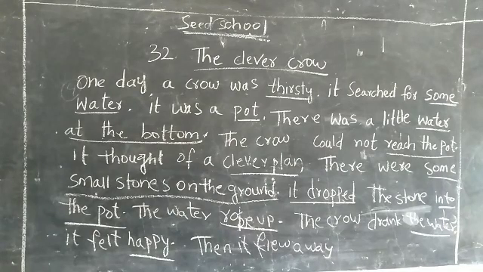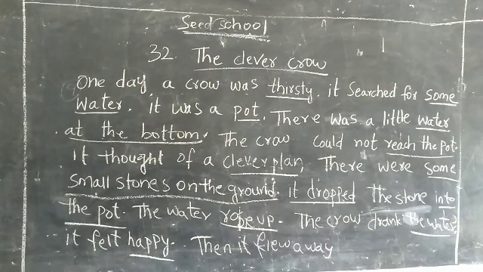Understood, children? One day a crow was thirsty. It searched for some water. It was a pot. There was a little water at the bottom. The crow could not reach the pot. It thought of a clever plan. There were some small stones on the ground. It dropped the stone into the pot. The water rose up. The crow drank the water. It felt happy. Then it flew away. Understood, children? Complete the paragraph, children, in your textbook.